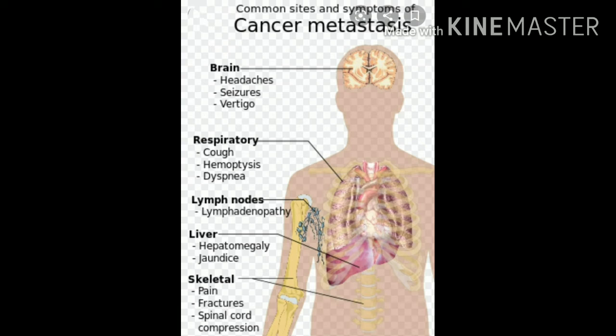If cancer is related to lymph nodes, then lymphadenopathy occurs. If cancer is present in the liver, then jaundice occurs. If cancer is related to the skeletal system, then pain, fracture, and spinal cord compression occur. Those are some of the cancer metastases.